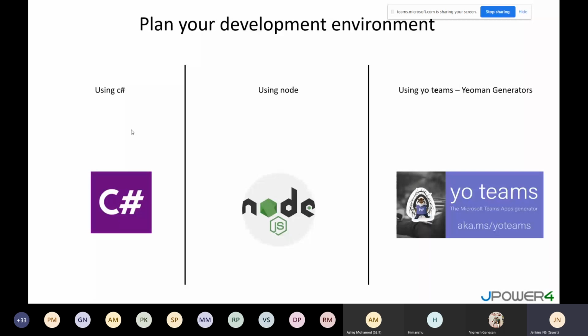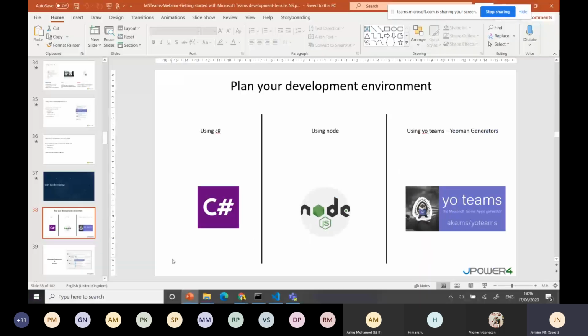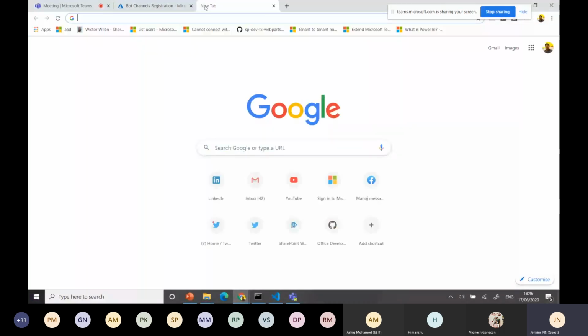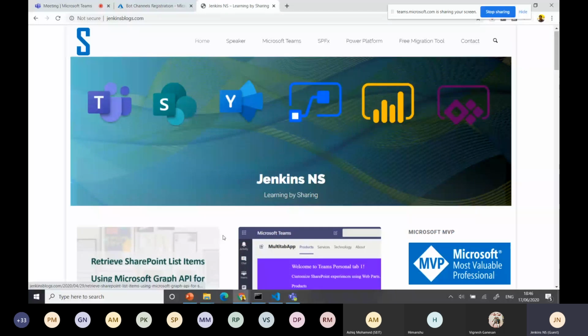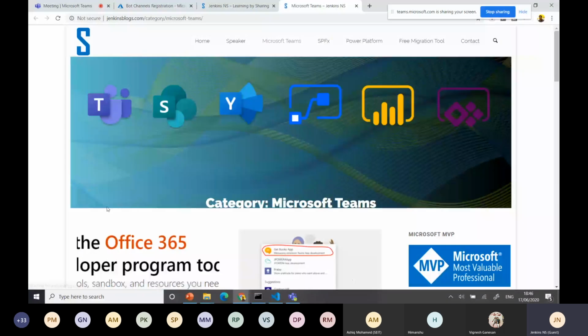These are the three options. Which one do you prefer? You need to think. But I always prefer using Teams with the generator, because we are doing a lot of SharePoint Framework, so on the coding side we are already familiar with React, no code, everything. Then the same thing you utilize here in Teams. Node also is really easy. I'll share one blog post here. There's code, don't worry about it. Just write code in a single notepad and you can run the application. That's another easy way to do the application.